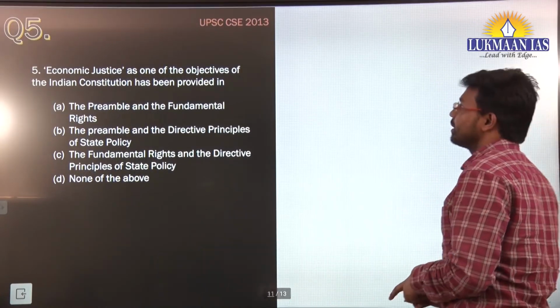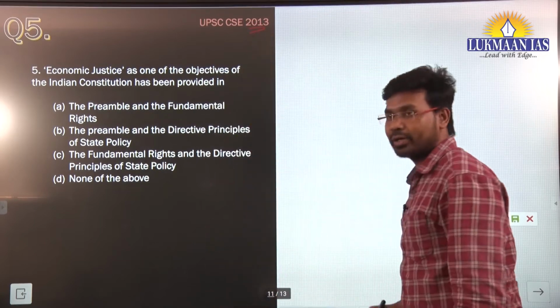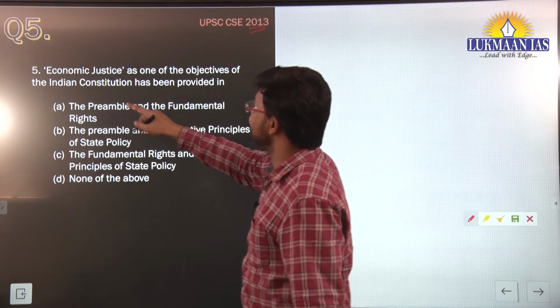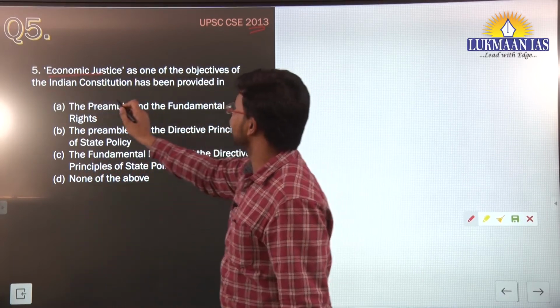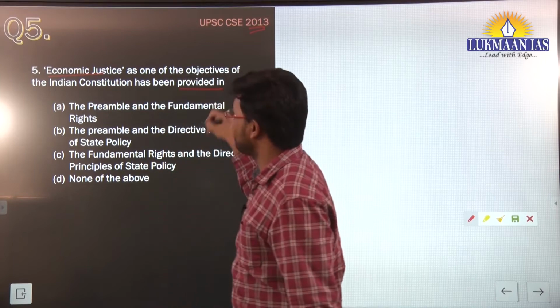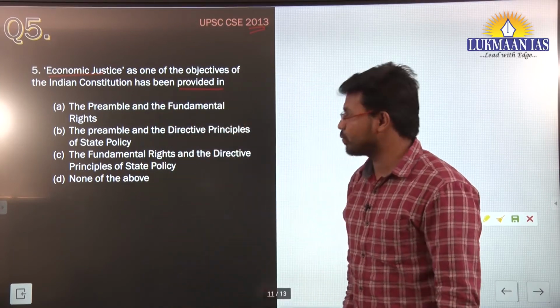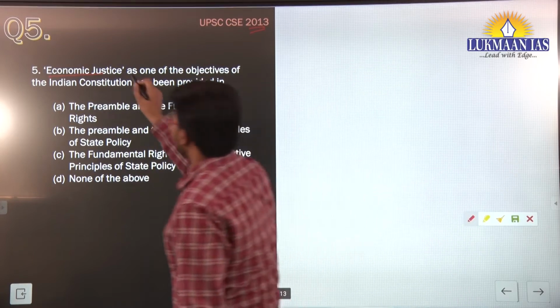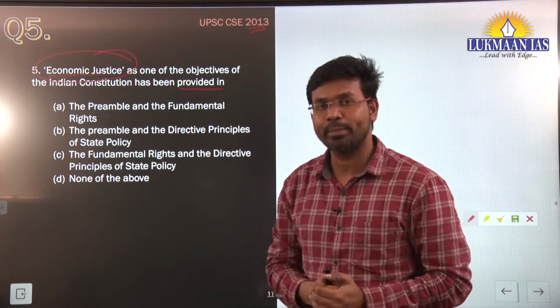This question was asked by UPSC in the year 2013. Let us read this question. It says, economic justice as one of the objectives of the Indian Constitution has been provided in. They have given 4 options. We are going to read all of these one by one. Here we need to understand they are talking about a specific keyword, which is known as economic justice.